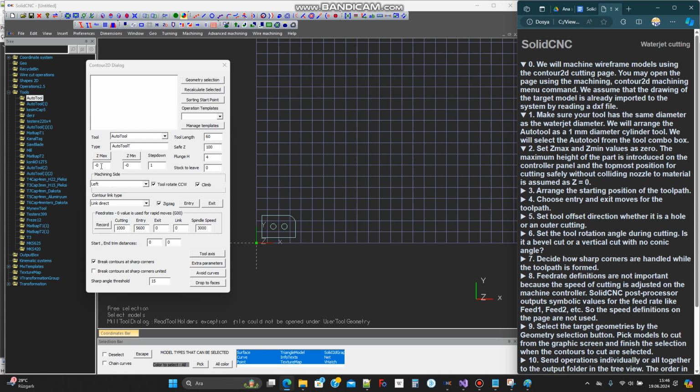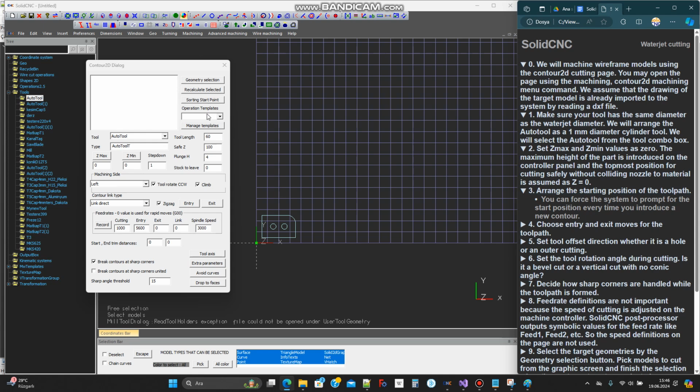Set max and min values as 0. The maximum height of the part is introduced on the controller panel, and the topmost position for cutting safely, without colliding the nozzle to the material, is assumed as z equals 0.